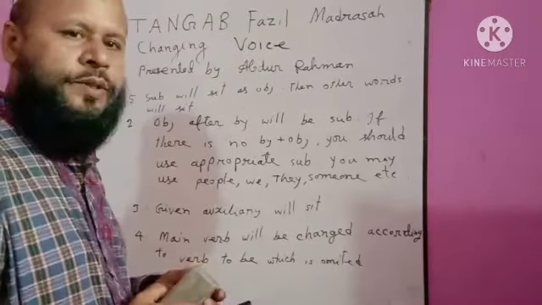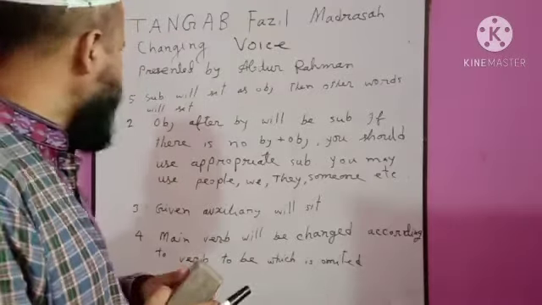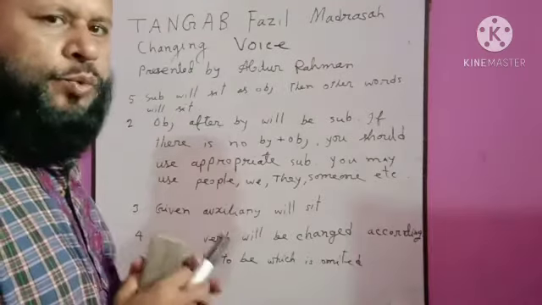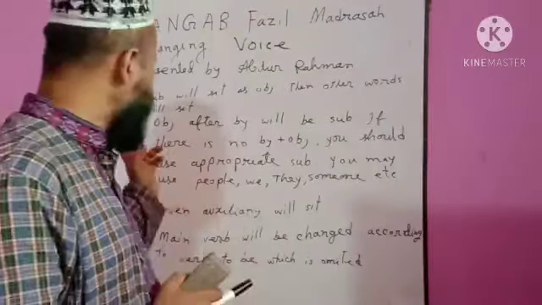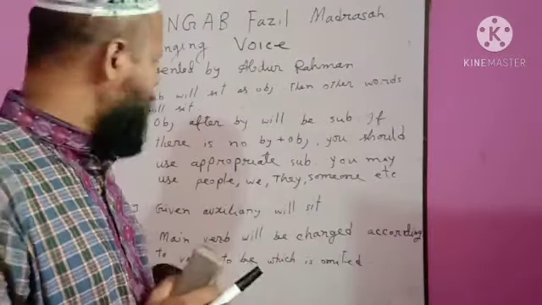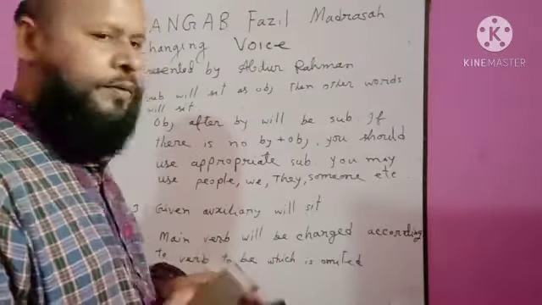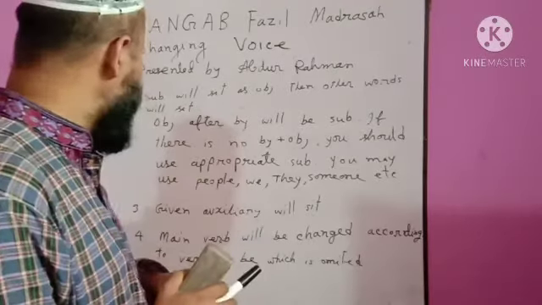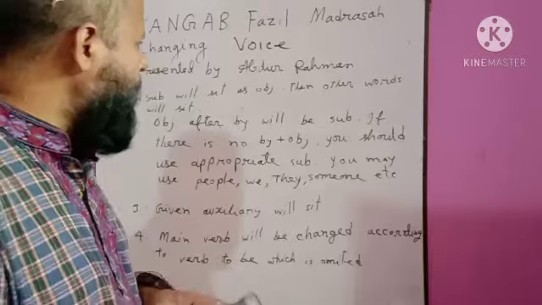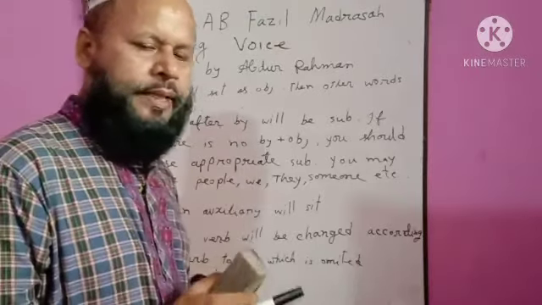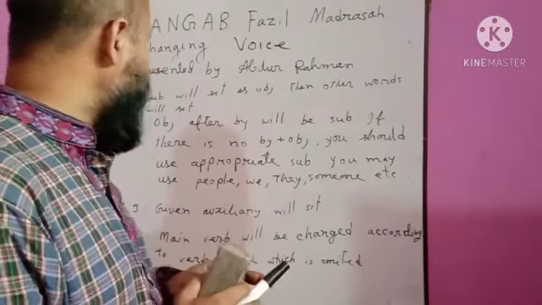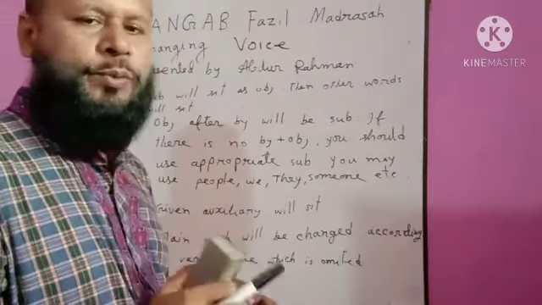See the rules again. Number 1, verb to be and by must be omitted or vanished. Number 2, object after by will be subject. If there is no by plus object, you should use an appropriate subject.